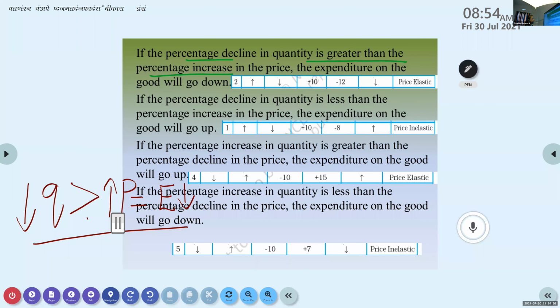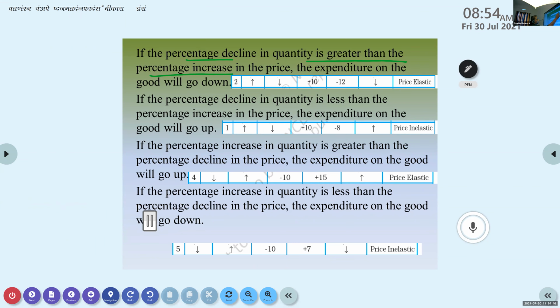Decrease in expenditure. Okay, or expenditure will go down. And this shows what kind of elasticity it is. It is price elastic. Okay, so according to the price changes, you can see there is a change in the quantity demanded also. It has an effect. Price changes, the reduction is happening. So that is price elastic. Okay, the first one, I hope you understood.